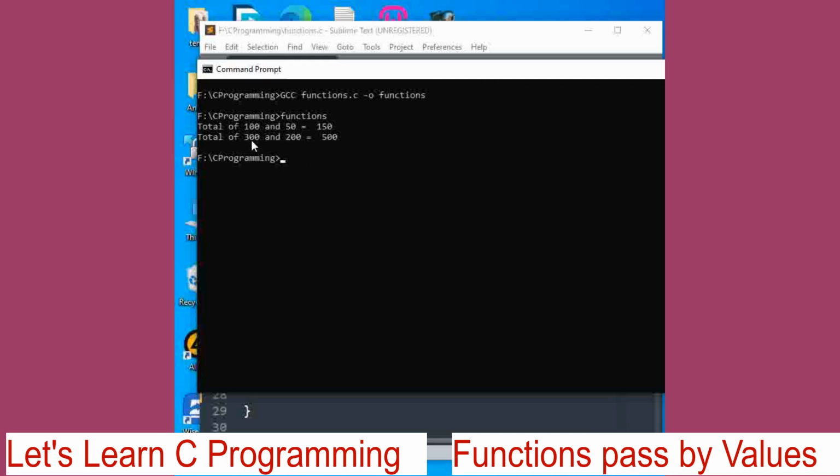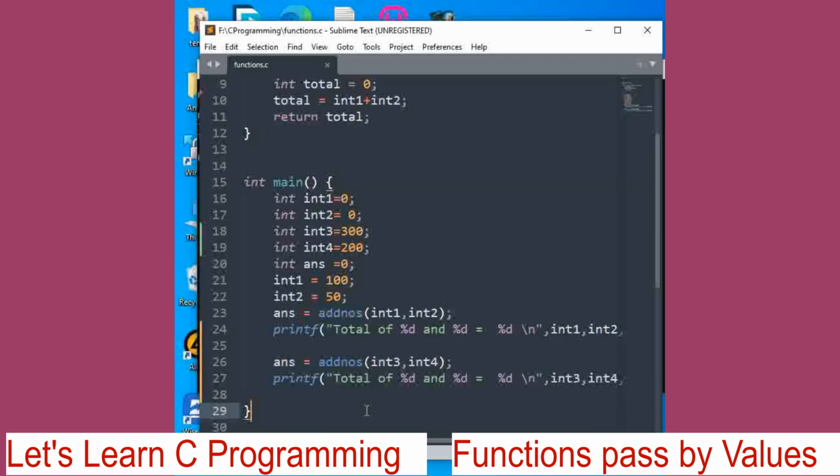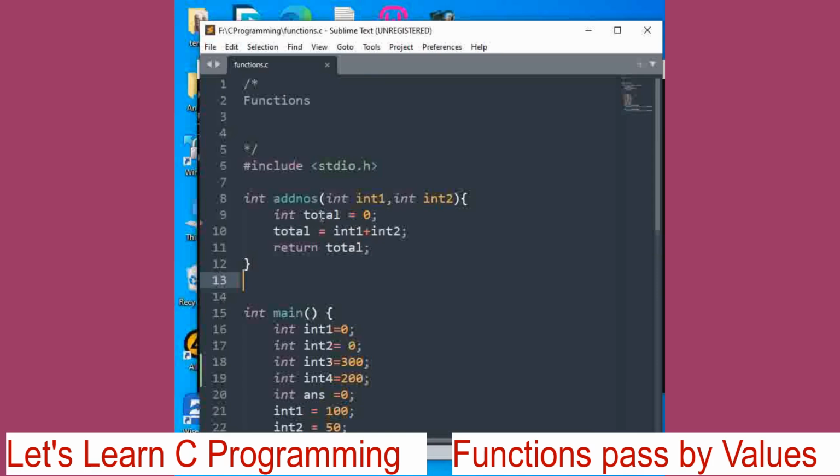Second time we called it again with different values, different variables also. Okay, you can change the value of int1 and int2 here itself and then pass it. Otherwise you can pass different variables to it, but it will execute the same set of code here, right? And it will return the total.